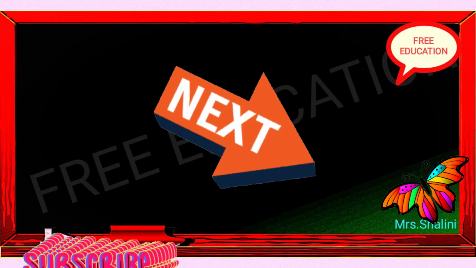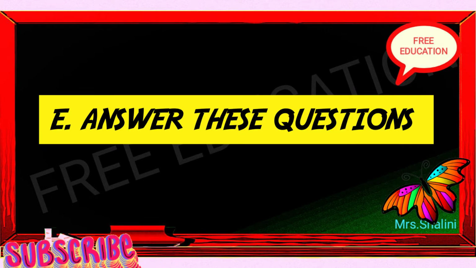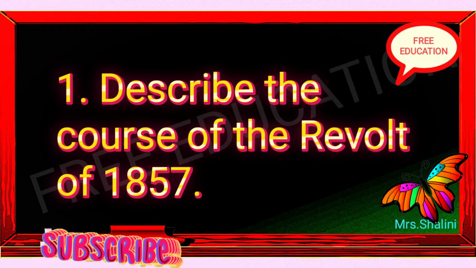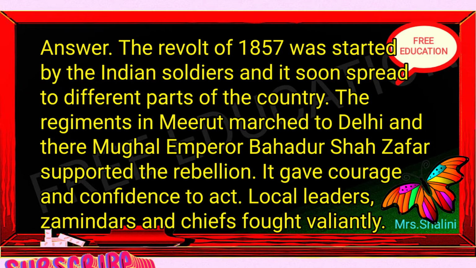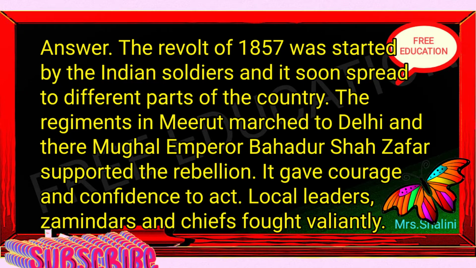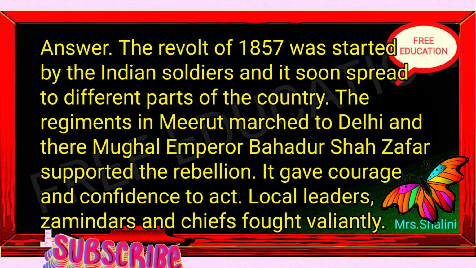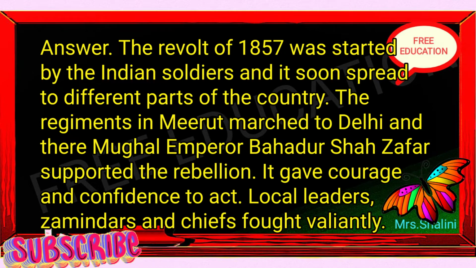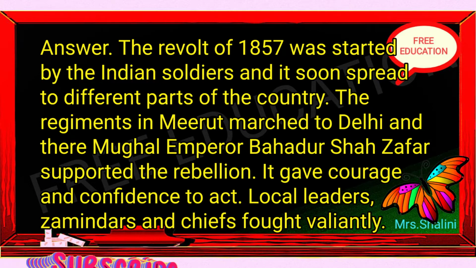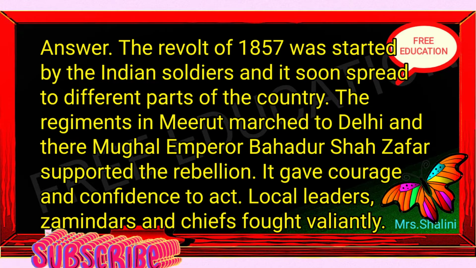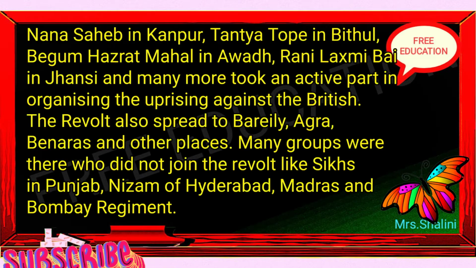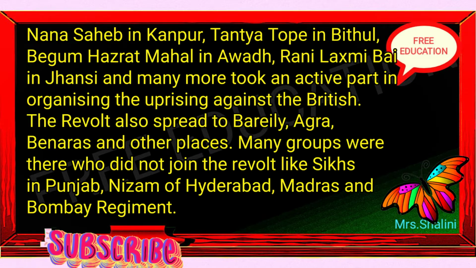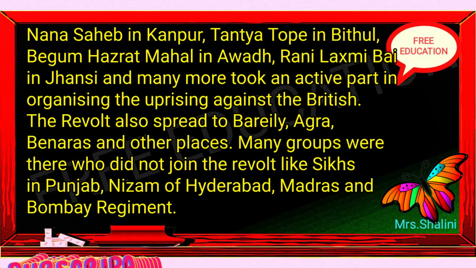Answer these questions. A. Answer the following questions. 1. Describe the course of the Revolt of 1857. Answer. The Revolt of 1857 was started by the Indian soldiers and it soon spread to different parts of the country. The regiments in Meerut marched to Delhi and the Mughal Emperor Bahadur Shah Zafar supported the rebellion. It gave courage and confidence to act. Local leaders, zamindars and chiefs fought valiantly. Nana Sahib in Kanpur, Tantia Tope in Bidar, Begum Hazrat Mahal in Awadh, Rani Laxmi Bai in Jhansi and many more took an active part in organizing the uprising against the British.